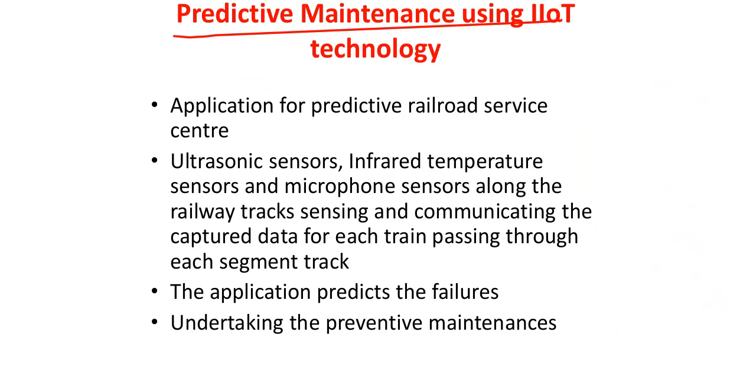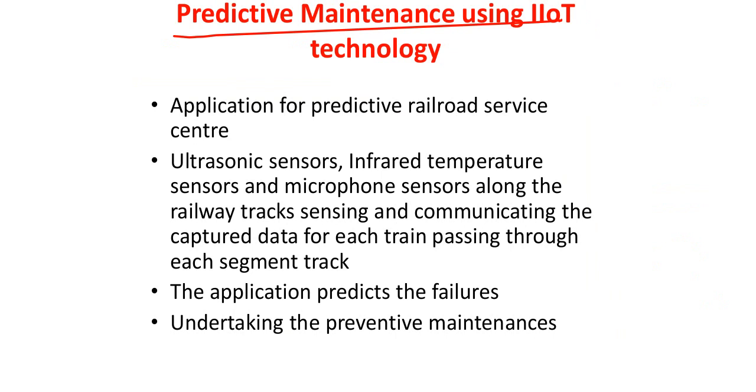Maintenance could be for anything, for any entity. I have already given you one example, if you remember, in one of my previous presentations: automatic car maintenance service. Physical inspection is something different.